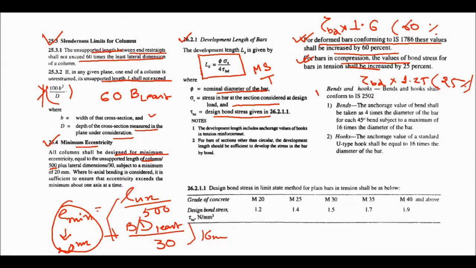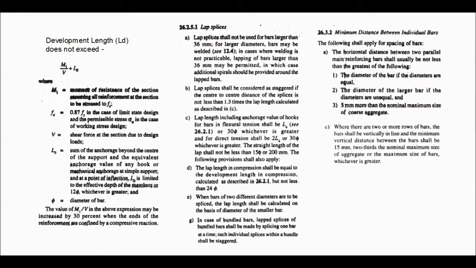Now bends and hooks. The anchorage value of a bend shall be taken as 4 times the diameter of the bar, that is 4 phi for each 45 degree bend, subjected to a maximum of 16 phi, that is equal to 180 degree.